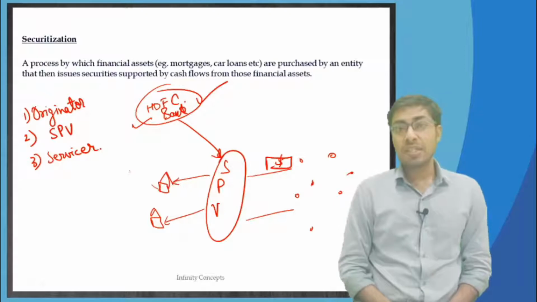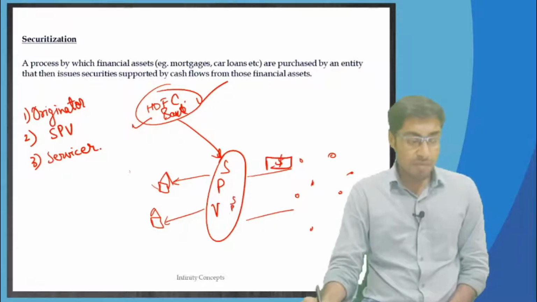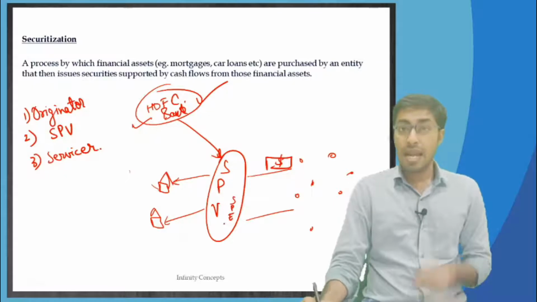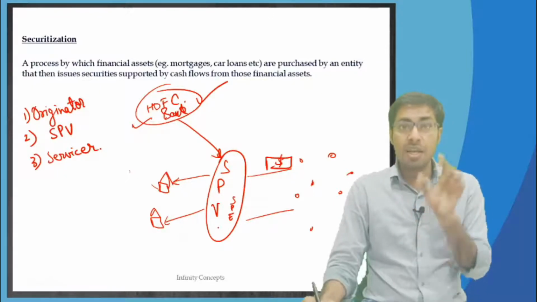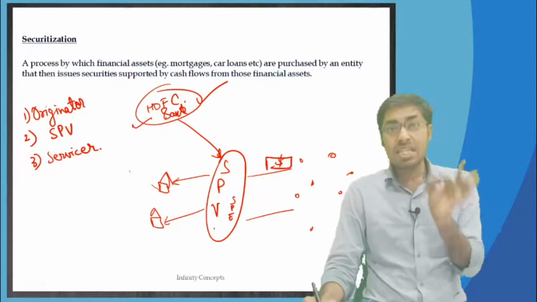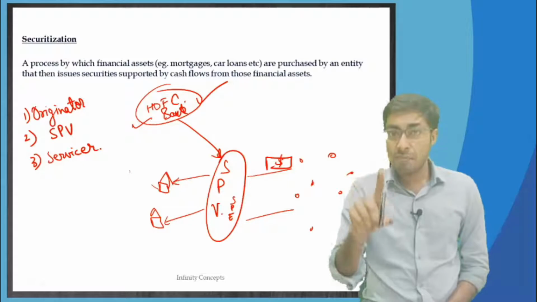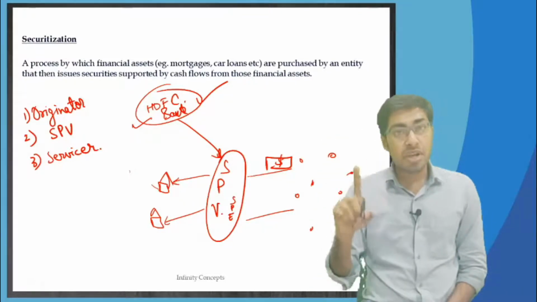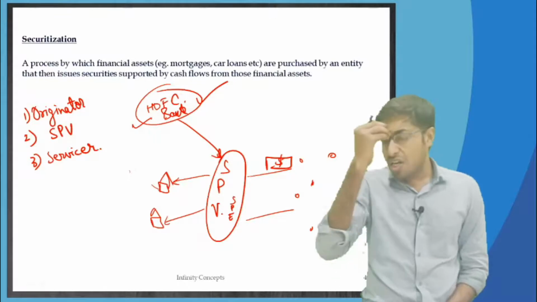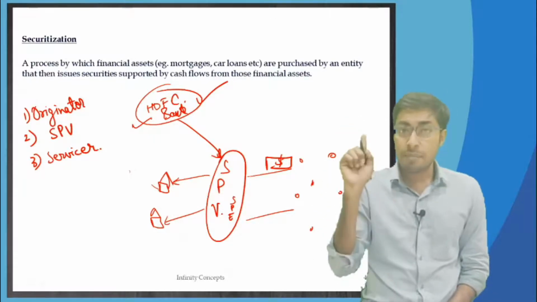The SPV is another vehicle. This is a special purpose vehicle or a special purpose entity. And this SPV is known as a bankruptcy remote vehicle. Remember this word, bankruptcy remote vehicle. It matters in case of a huge unfortunate event, like the subprime crisis.